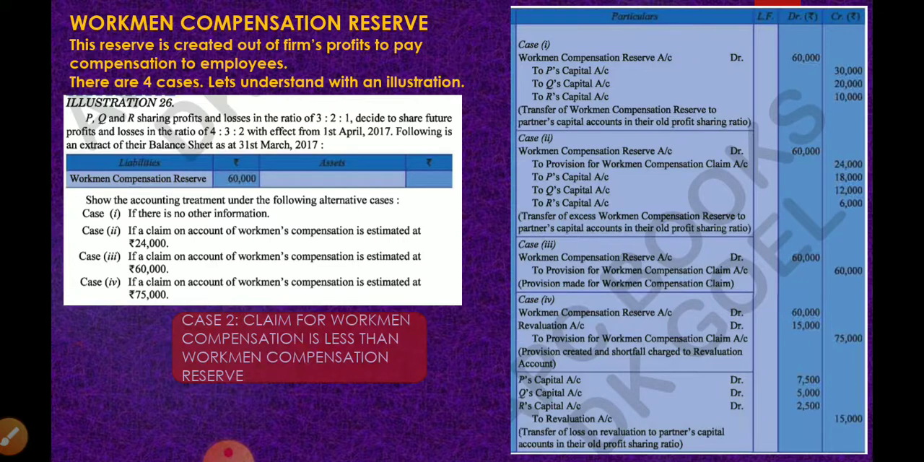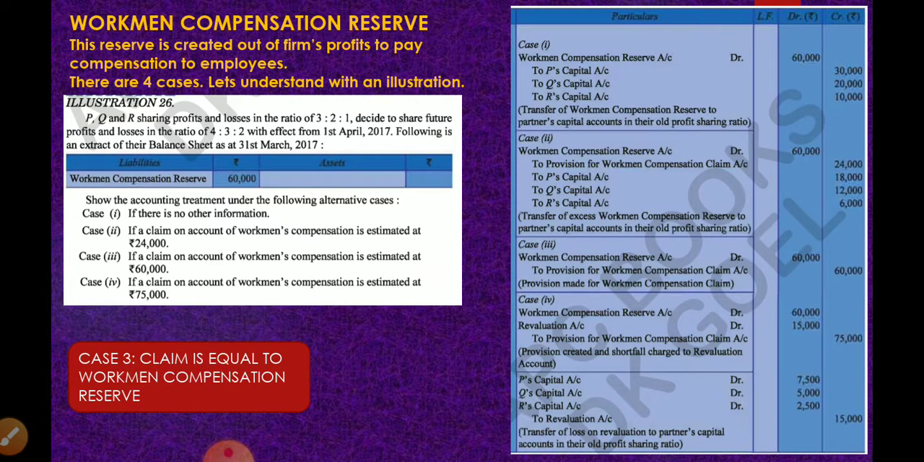Now case 3. If a claim on account of workmen compensation is estimated at rupees 60,000, which means the claim amount is equal to the reserve amount. We have 60,000 reserve, the claim is also 60,000. Then what should we do? The full 60,000 will be transferred to provision for workmen compensation claim. So the full reserve amount has now become a liability, which means the partners will not get any amount at all. They had a reserve. The full reserve is now to be used for paying off workers. So it is now a liability.